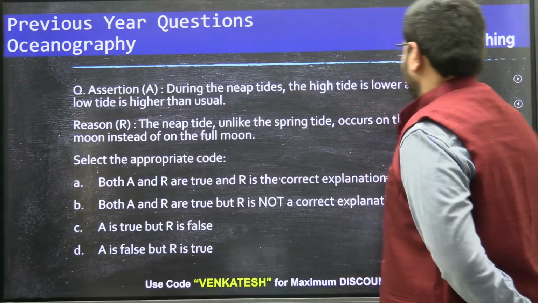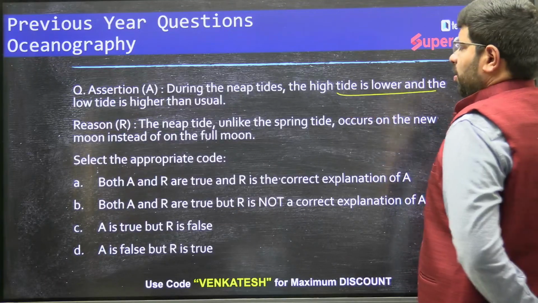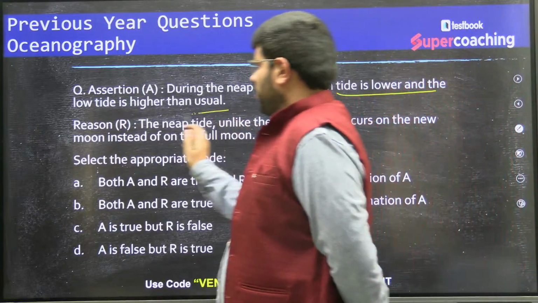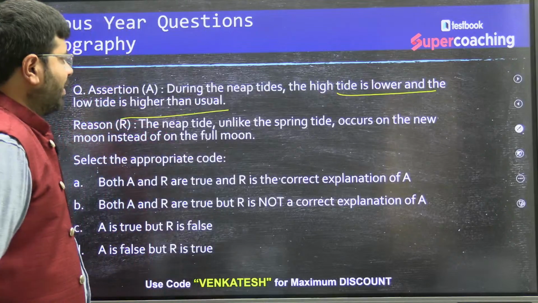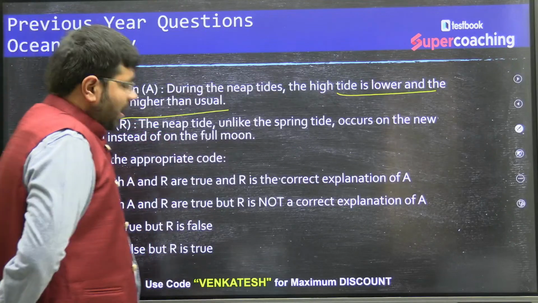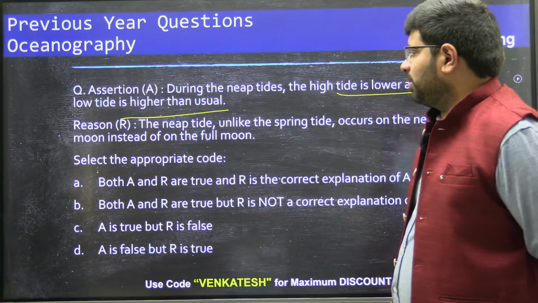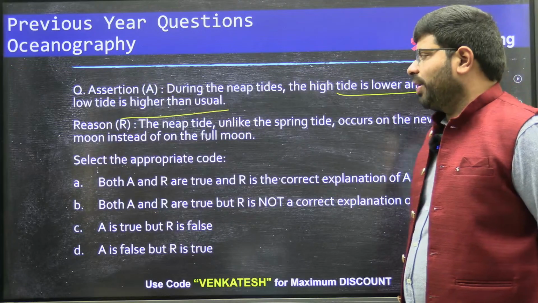Assertion: during the neap tide, the high tide is lower and the low tide is higher than usual. Reason: the neap tide, unlike the spring tide, occurs on the new moon instead of the full moon day.